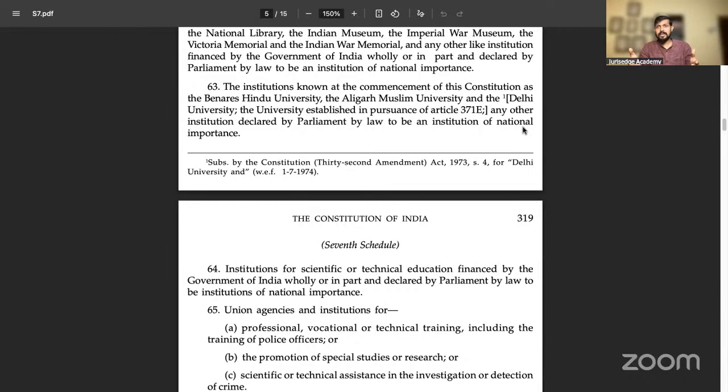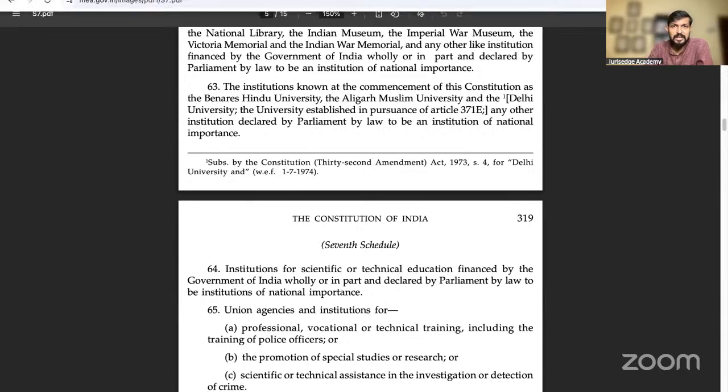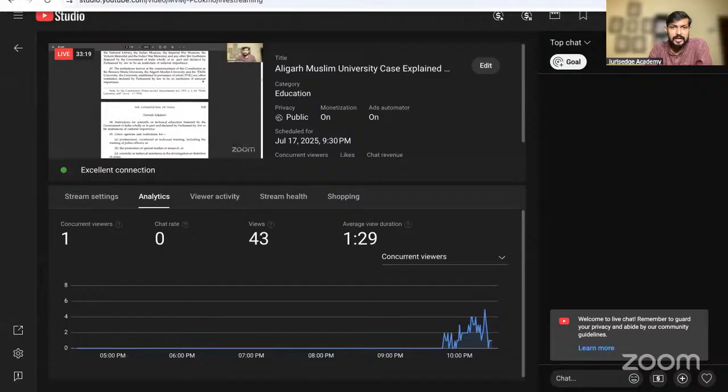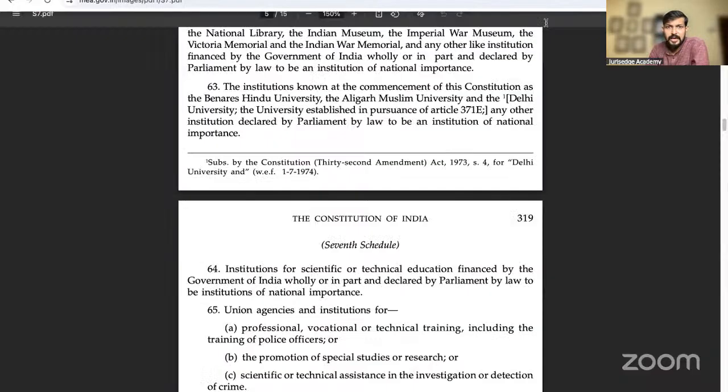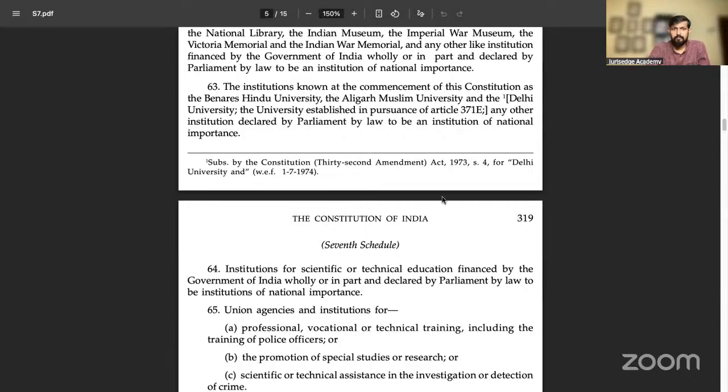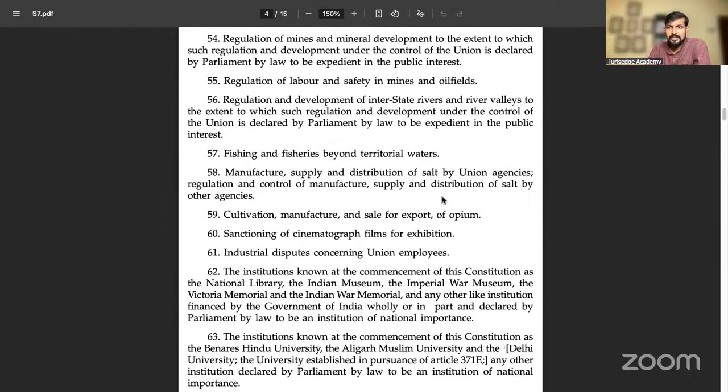And then this particular division bench case of the Allahabad High Court has been referred to a 3-judge bench of the Supreme Court and further referred to this particular bench. But what I am saying is, this is the situation regarding the Aziz Basha case. Hope you understood this thing. Any query that you want to ask me here in this case? Okay. So this is the situation regarding this aspect.